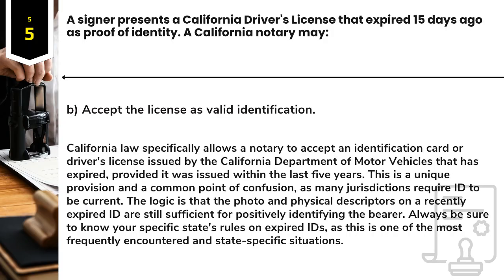Answer: B. Accept the license as valid identification. California law specifically allows a notary to accept an identification card or driver's license issued by the California Department of Motor Vehicles that has expired, provided it was issued within the last 5 years. This is a unique provision and a common point of confusion, as many jurisdictions require ID to be current.